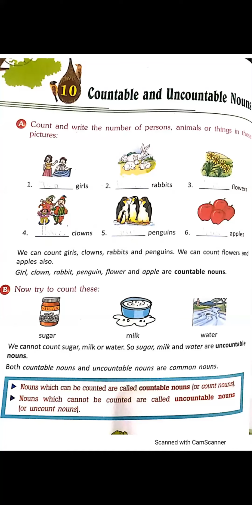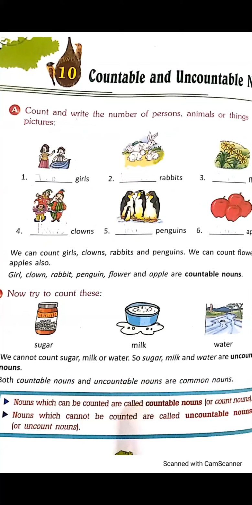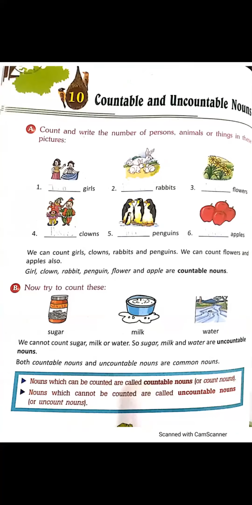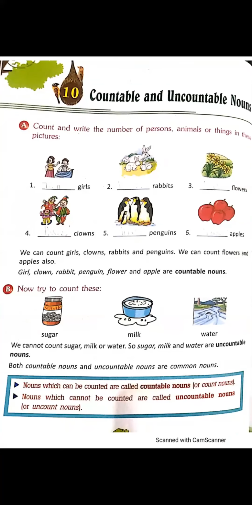Next, clown, joker. How many clowns are there? 3. How many penguins are there? 4 penguins are there. And how many apples are there in the last picture? 4 apples. We can count girls, clowns, rabbits, flowers, penguins, apples. So these all are countable nouns. The nouns that can be counted are countable nouns.